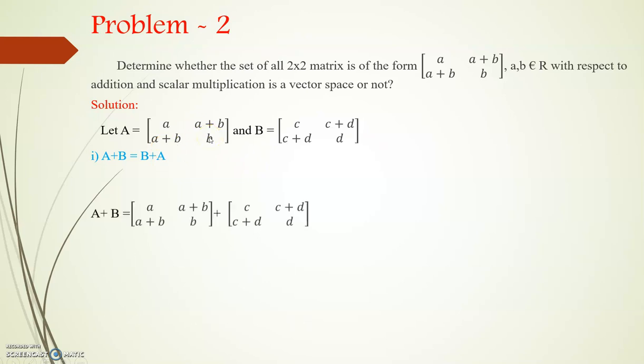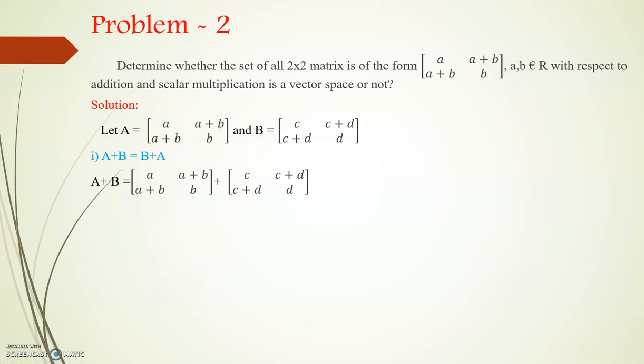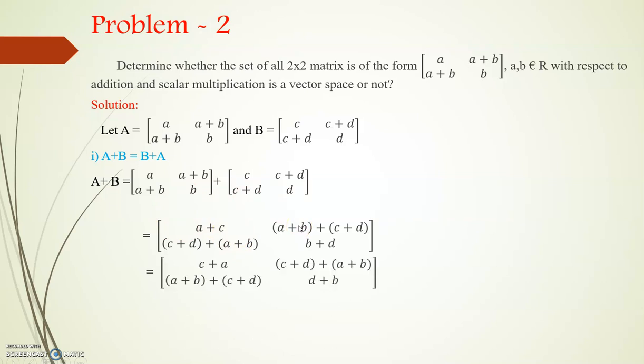Adding A plus B, that is A plus B, B, and C plus D, C plus D, D. Now adding the two matrices, we just add the elements of each matrix: A plus C, then A plus B plus C plus D, then C plus D plus A plus B, then B plus D. So we are just adding the elements.